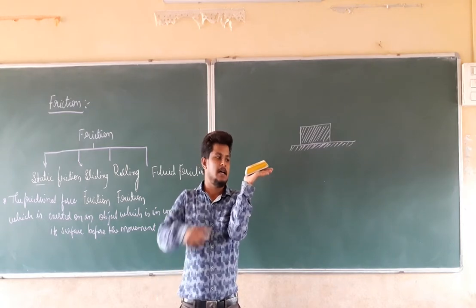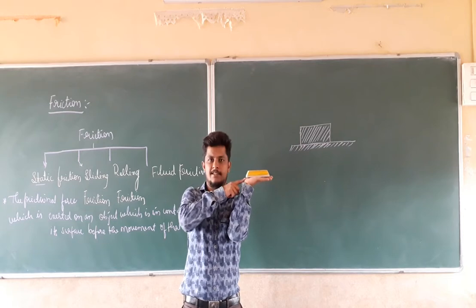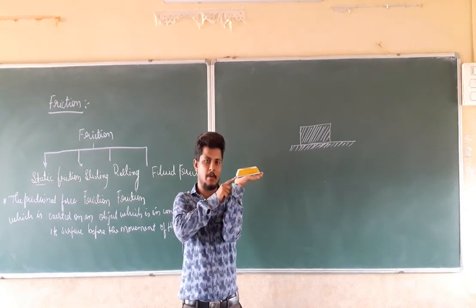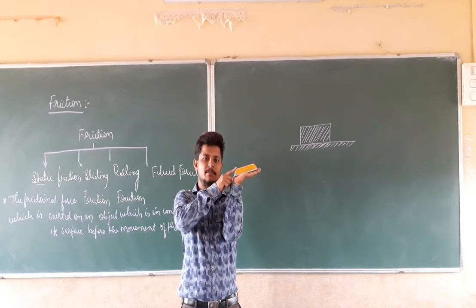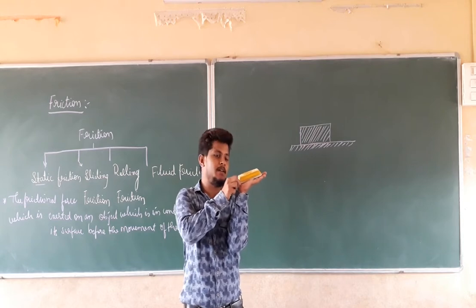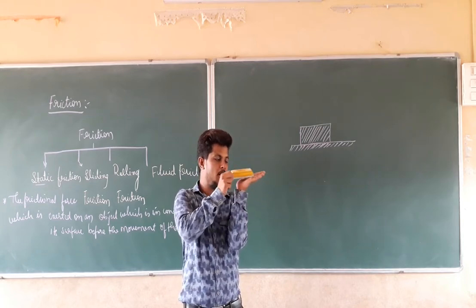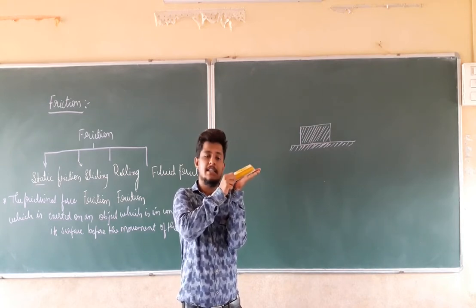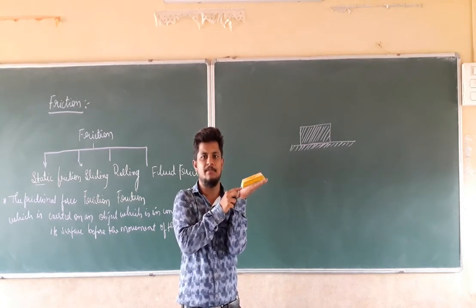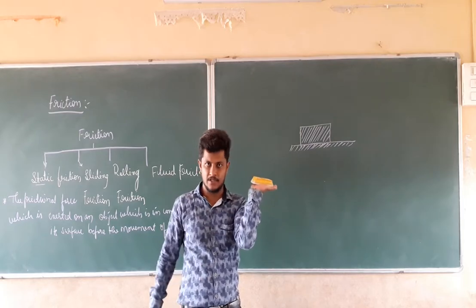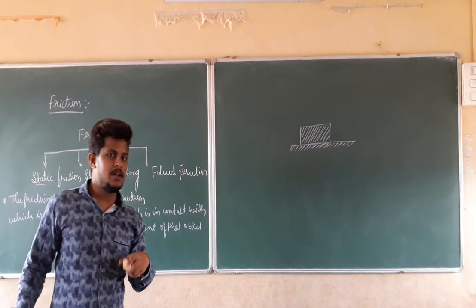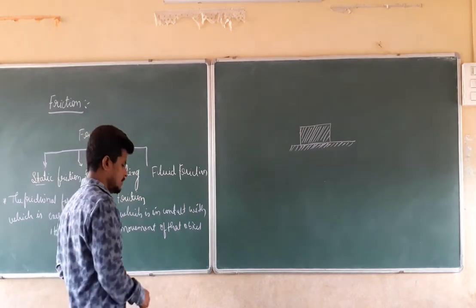That means the frictional force exerted by the surface of my hand on the surface of this gesture is the static friction before the movement of that object. If the object starts to move or slide, the frictional force is going to change, and that frictional force has a different name. This frictional force is static friction. Now, what will be the magnitude of the static friction?